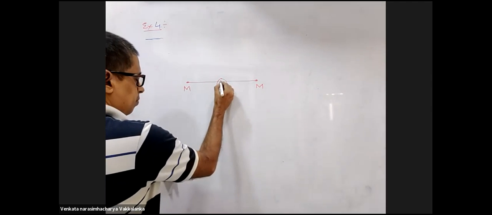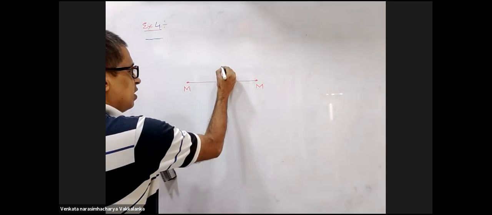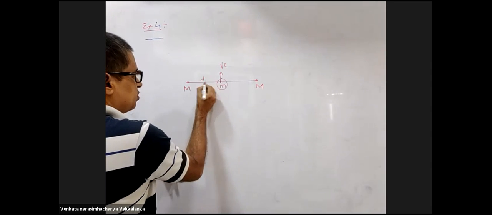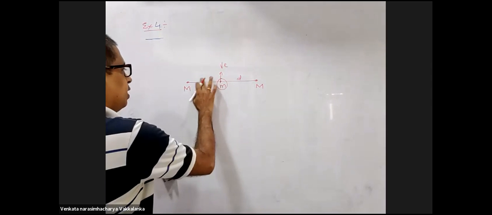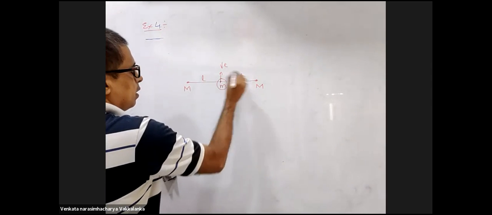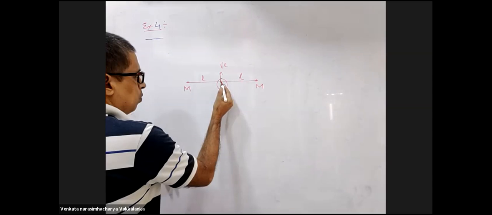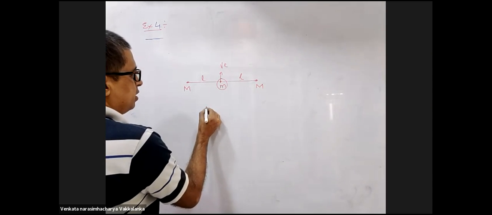Energy of mass m. Yeah. You are giving a velocity v for it. This distance is given as d and d. L and L, yeah. L and L. What is the total mechanical energy here?